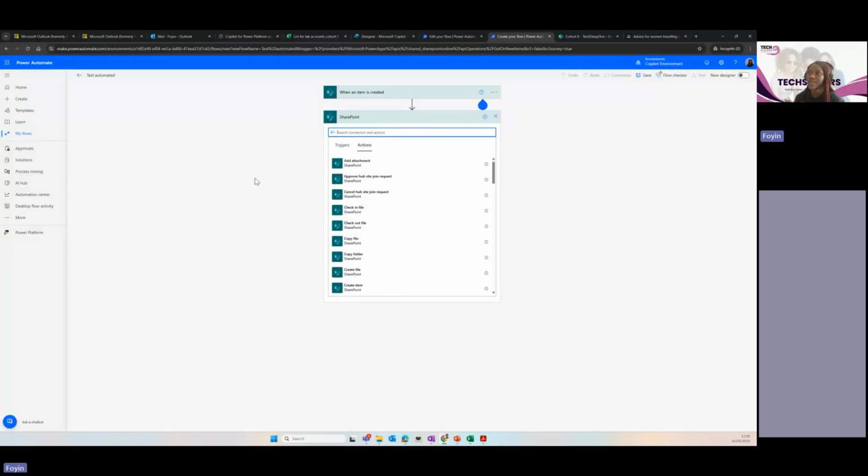So next week we will look at how we're going to bring the two together from end to end. We'll create our agents, add our knowledge sources, and create a custom topic. Within that custom topic, we'll have a conditional question. Then based on the user's response, we will go into a SharePoint list and retrieve the answer for the user.